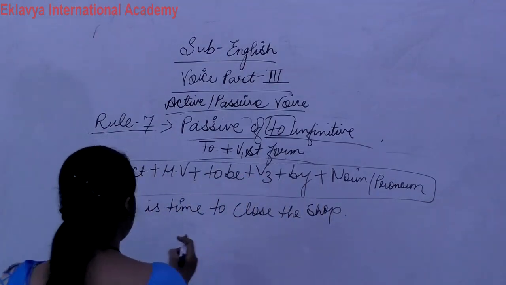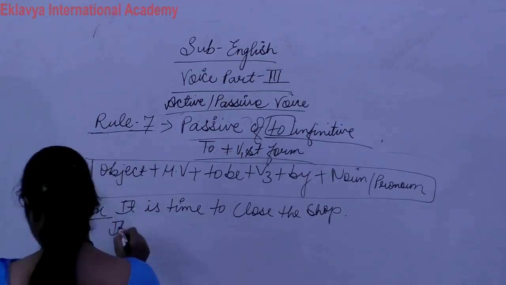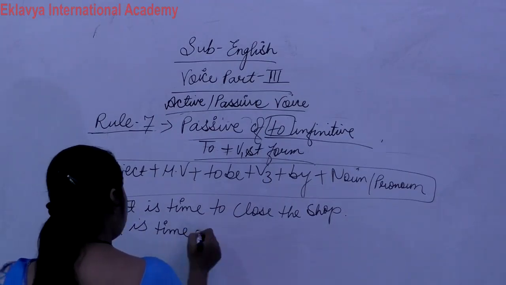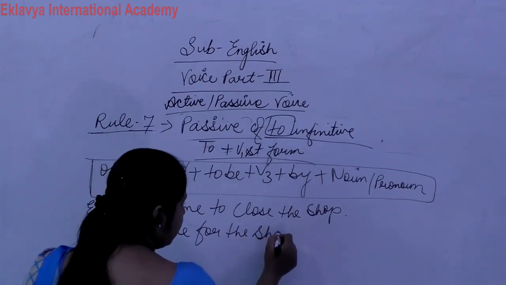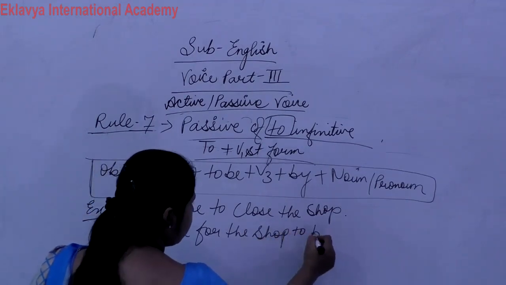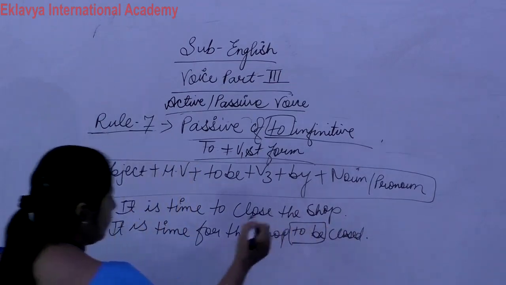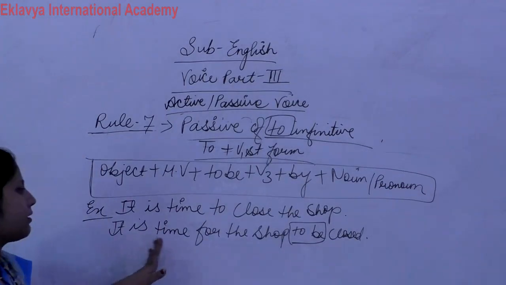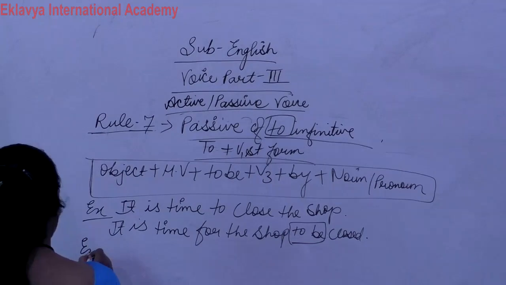So what is the answer? It is time for the shop to be closed. This we change like this. It is time to close the shop, so it is time for the shop to be closed. Clear?